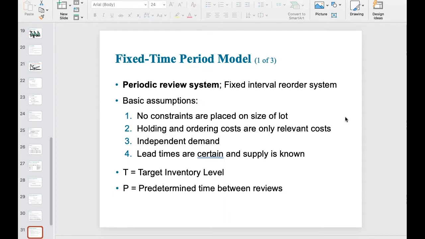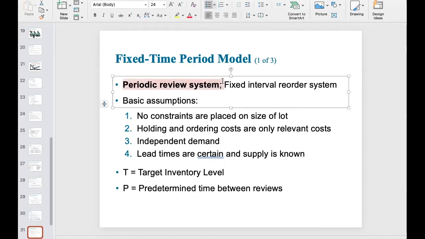Now, that's actually quite different from the fixed order quantity model because, within the fixed order quantity model, as we said, you have to look over your inventory amount normally every day, right? So that's why the fixed order quantity model is a continuous review system. However, here, as you can clearly see, the fixed time period model is a periodic review system. That's a very important difference between the two models, okay?